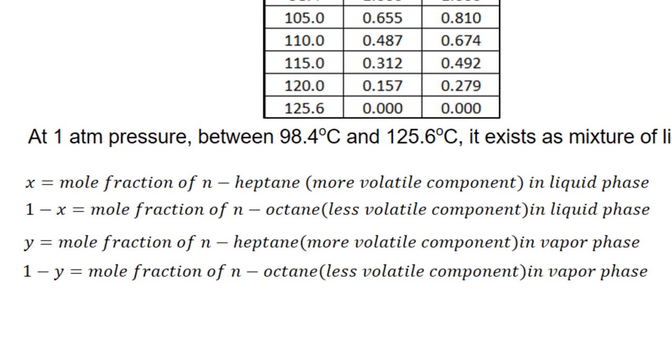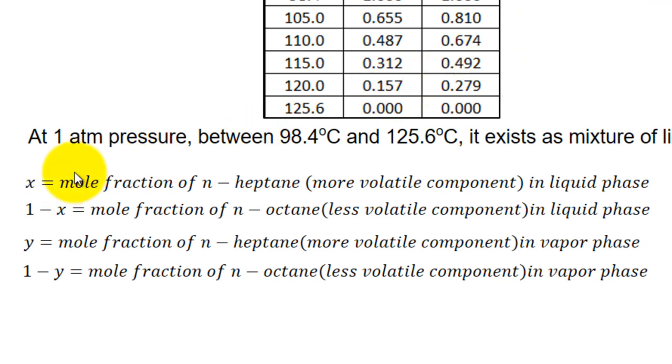And when both liquid and vapor are there, and the liquid has both the components and the vapor also has both the components, we must have some nomenclature to represent the composition of liquid and the composition of vapor. Composition of liquid will mean 2 percentages or 2 mole fractions because it has two components. So I designate X as the mole fraction of normal heptane. Why normal heptane? Normal heptane is the more volatile component because its boiling point is less compared to the other component.